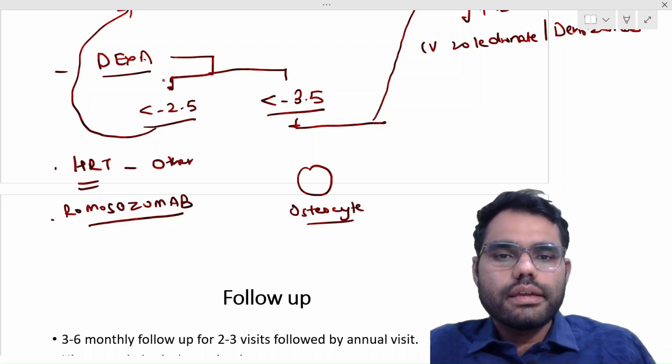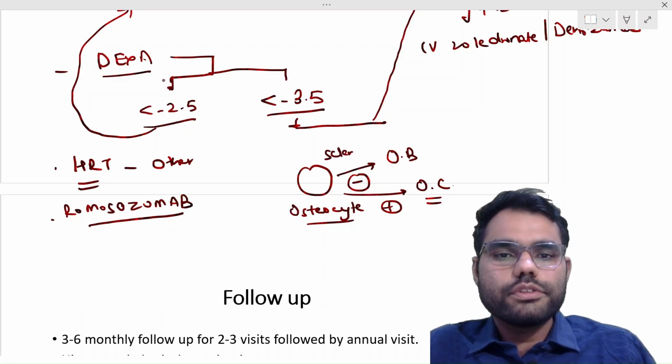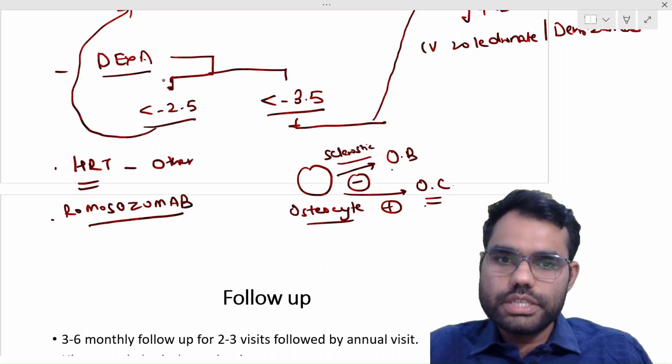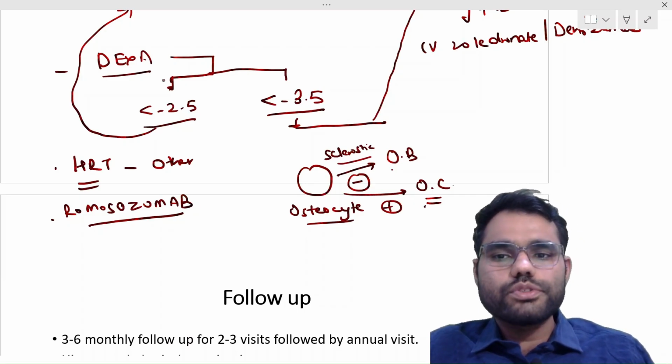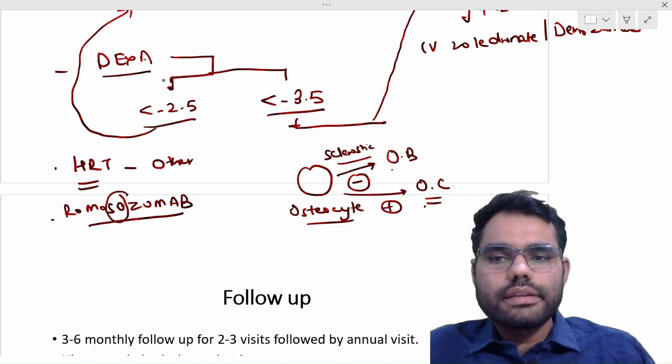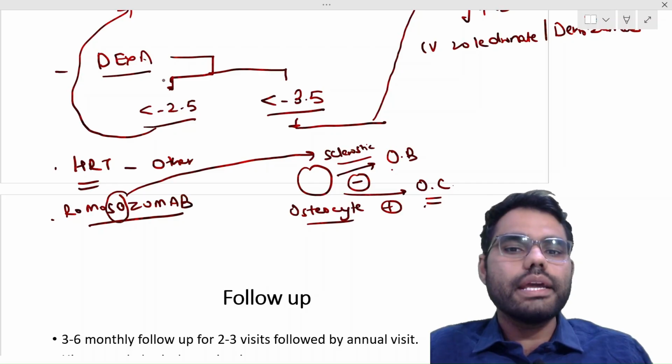It causes inhibition of osteoblasts and stimulation of osteoclasts, therefore causing bone resorption. Romosozumab is an antibody against this sclerostin molecule, inhibiting it and therefore preventing osteoporosis.